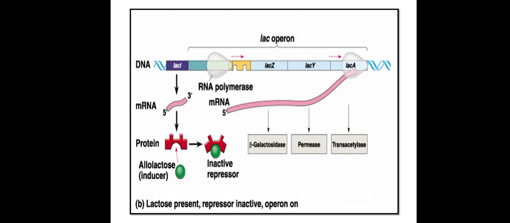Now in this figure we can observe the induction of the lactose operon due to the presence of allolactose, which acts as an inducer and converts the active form of the repressor protein into the inactive form, due to which it is released from the operator site and the RNA polymerase can transcribe the LAC-ZYA mRNA.